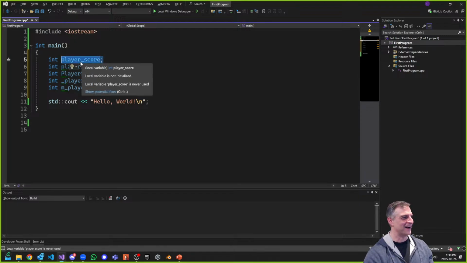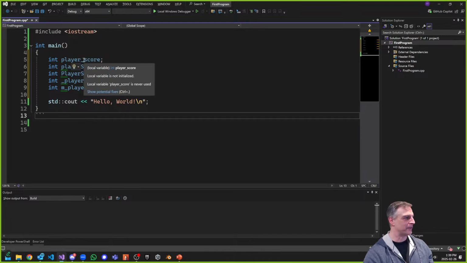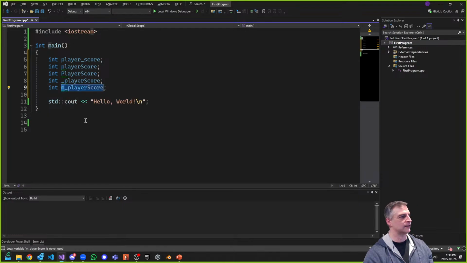That's one thing that we had there. By the way, these are all valid names, right? And we usually use the M to signify member variable. Now, again, we're not doing OOP, so we can get rid of these two. Underscore usually denotes private. That's a private variable a lot of times. So a member variable that's private.